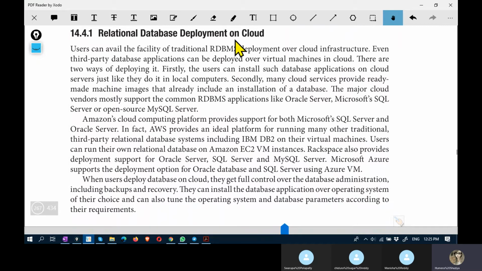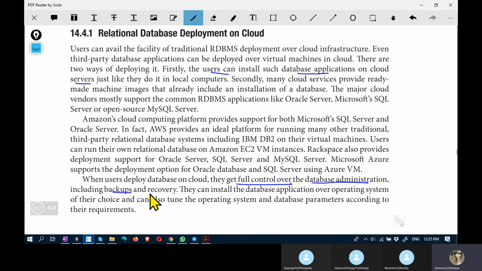Relational database deployment on cloud. This one requires user to install database applications on cloud servers, just like they do in local computers. And when users deploy database on cloud, they get full control over the database administration, including backup and recovery.